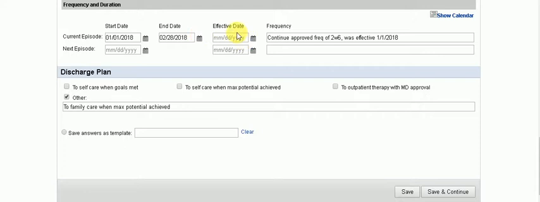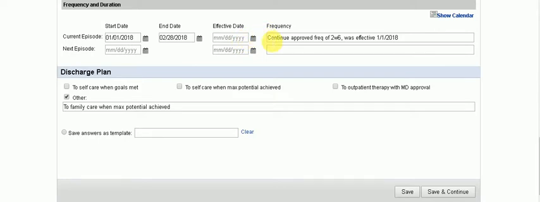And then the effective date is for the interim re-eval. For the interim re-eval, it means that you're not changing the frequency of the evaluation. You don't need to fill this out for the interim re-eval because you are just continuing the approved frequency already. So we will approve if it's blank and we will not approve if you put the date here.